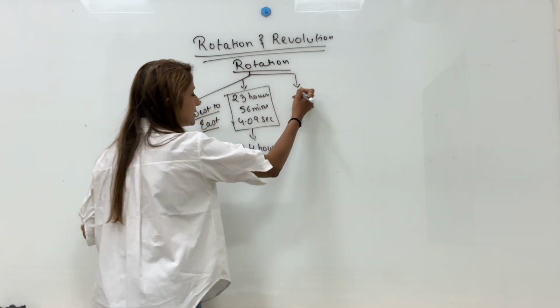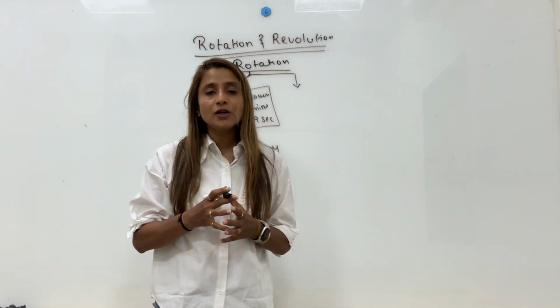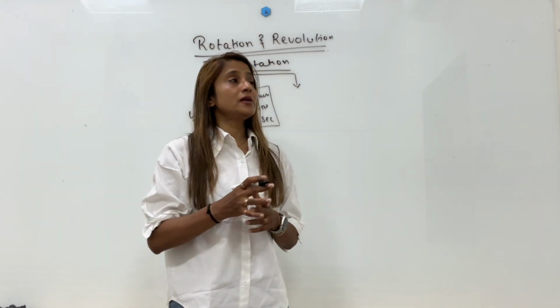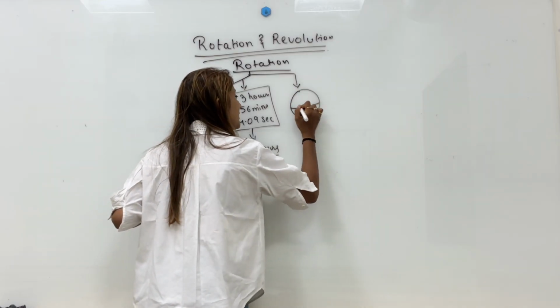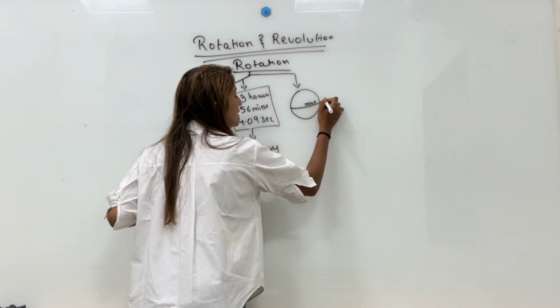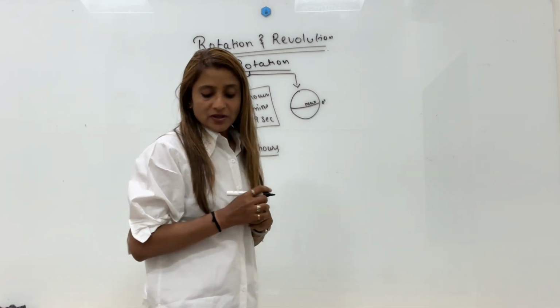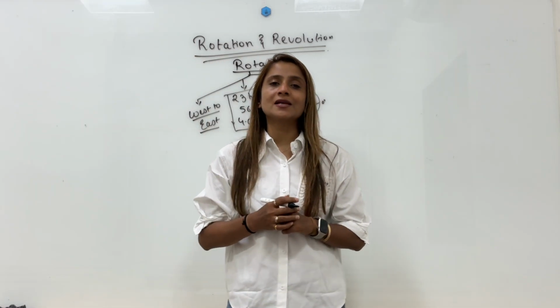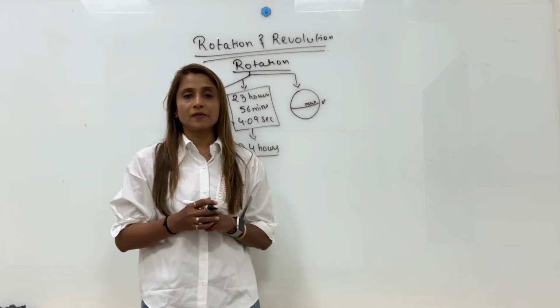Rotation takes place not at a uniform speed. The speed of rotation is maximum at the equator, which is around 1670 kilometers per hour.